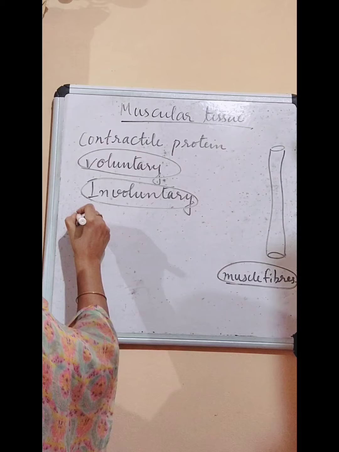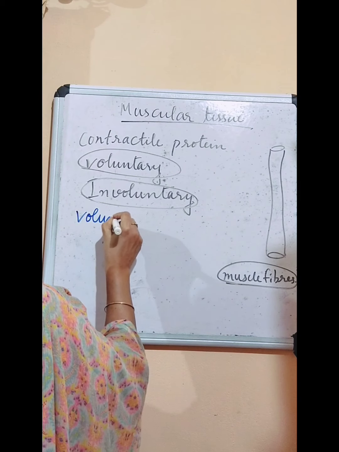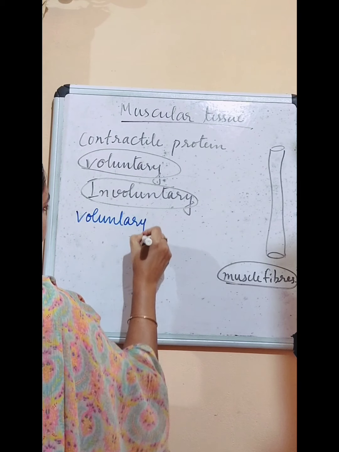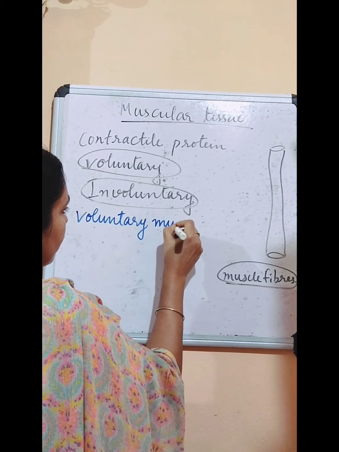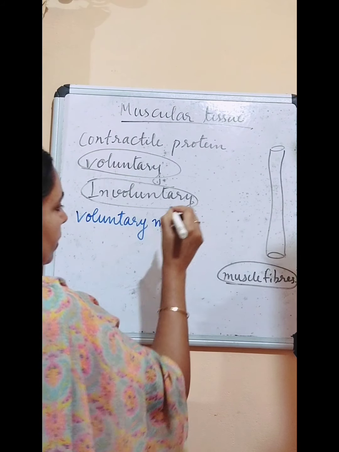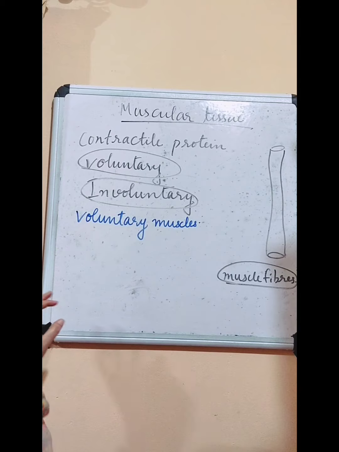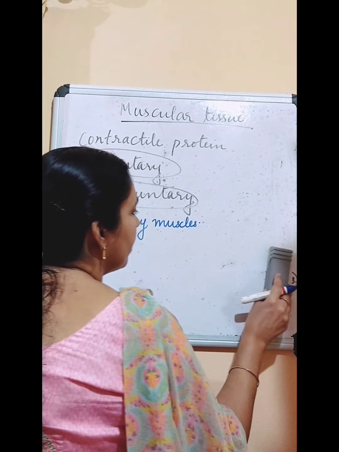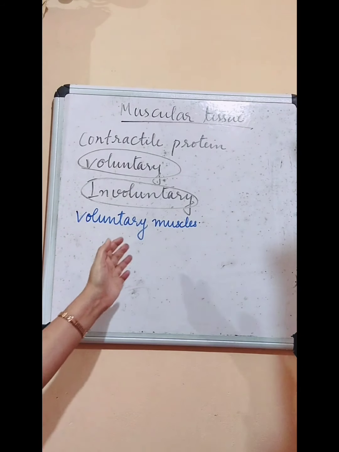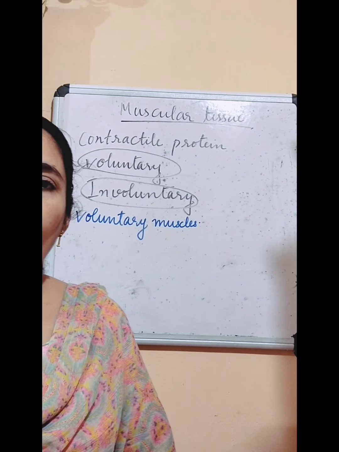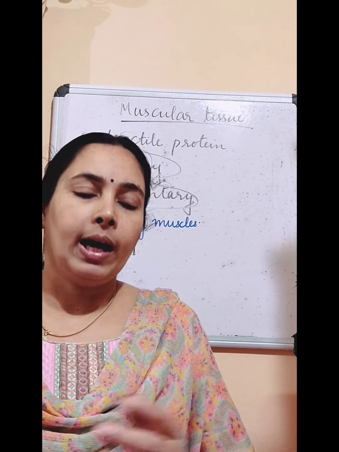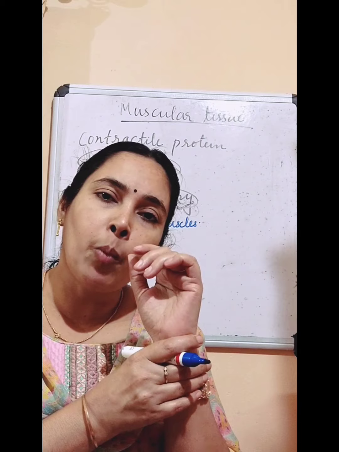Okay, so we can study about voluntary muscles. And where can we see these voluntary muscles? In our leg, hand, neck and all. And these muscles are attached to our bones.